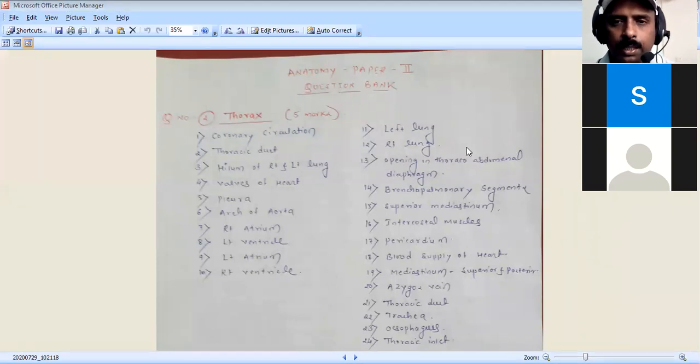In that, you should be able to write the definition, the external features, borders, surfaces, lobes, fissures, then the weight of the lung. Next, you go to the right lung mediastinal relations and left lung mediastinal relations. Then shortly, 2 to 3 points of applied anatomy you can write: resection of lobes, the affected lobe, tuberculosis, bronchial asthma, and pneumonia, and almost all the infectious diseases affecting the lung.